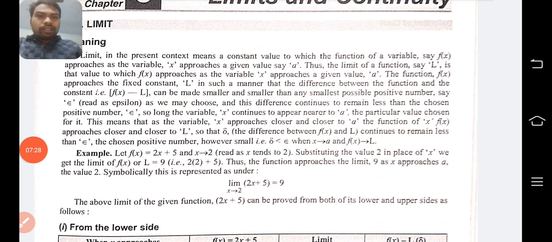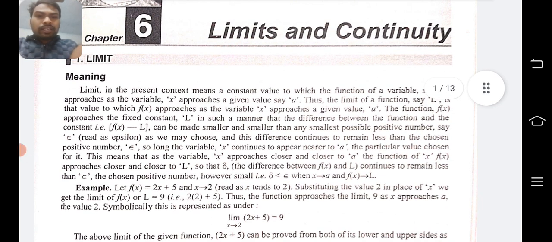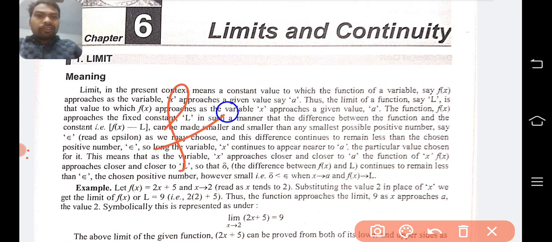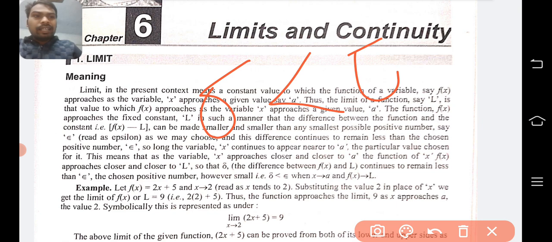So here we are taking the difference. We are taking the difference of f(x), the actual value of the function, and the limit value, that is your delta we can take. And whatever positive value we have taken, or the positive constant, that is called epsilon. Then always you must remember that the difference between the functional value and the limit, that is delta, must be less than the epsilon. And epsilon means that positive value that we have taken.